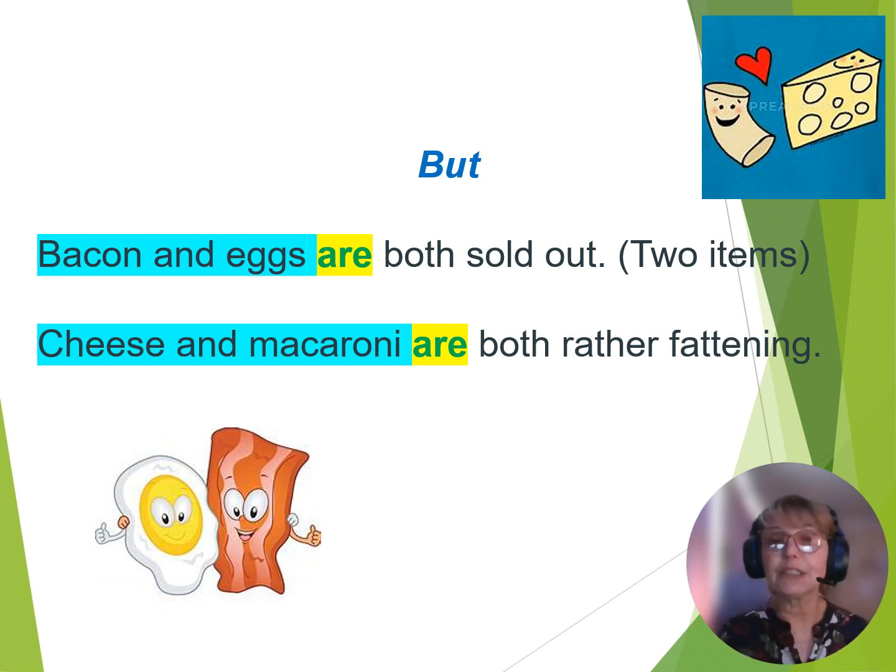But if we are speaking of these items as separate items and not as one dish, for instance, we would say bacon and eggs are both sold out. We have two items. Cheese and macaroni are both rather fattening. So there, remember, we have this clear distinction that these are two separate items and not one dish.